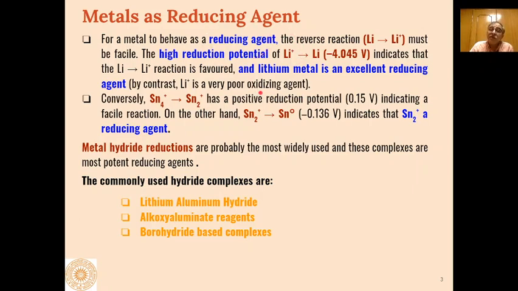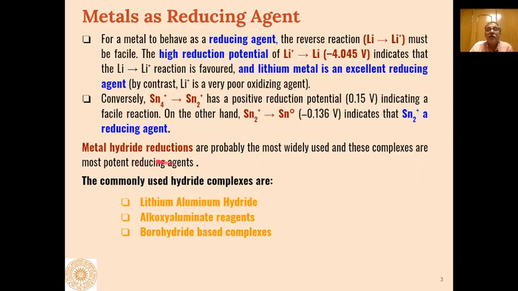And the extent of reducing ability of that metal depends on its reduction potential. Higher the reduction potential, higher will be the ability of that metal to act as a reducing agent.